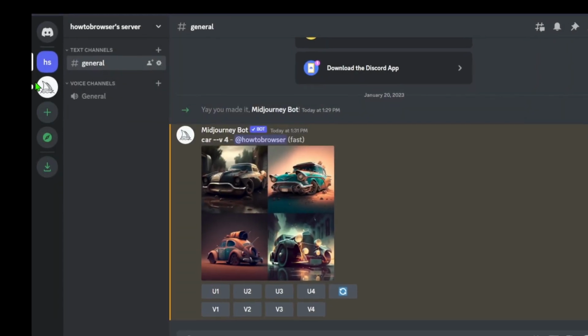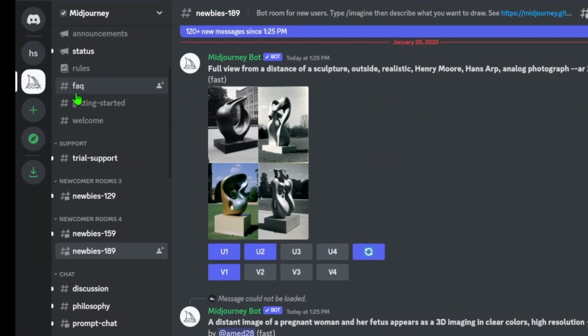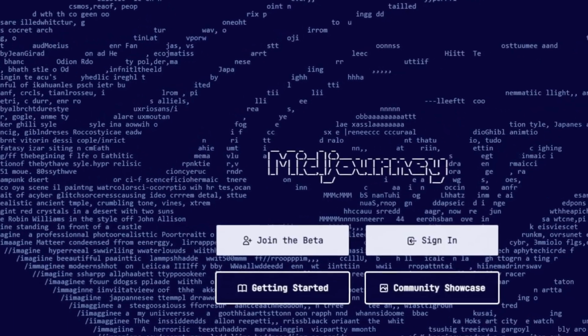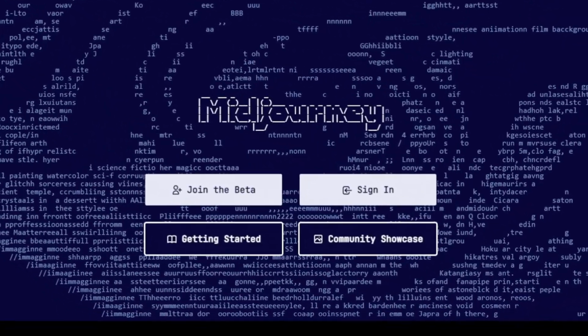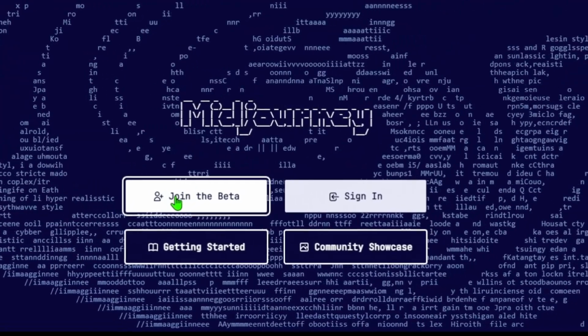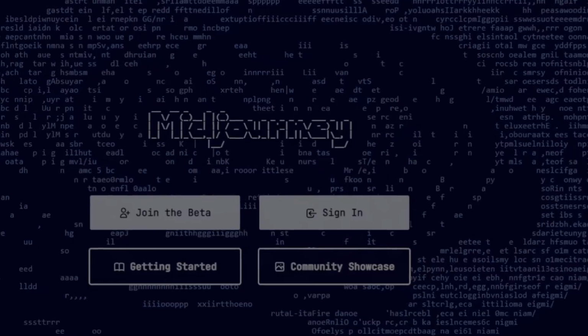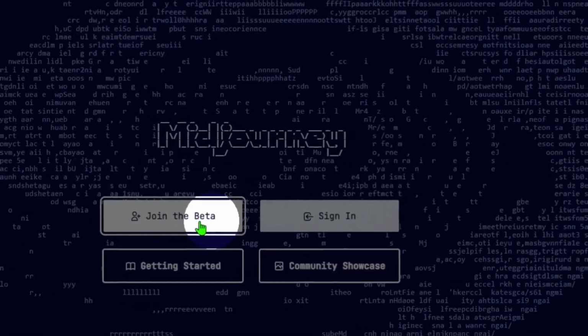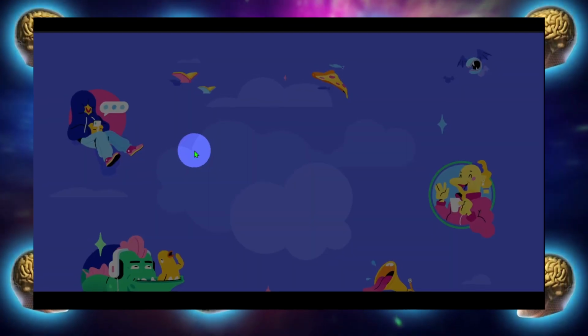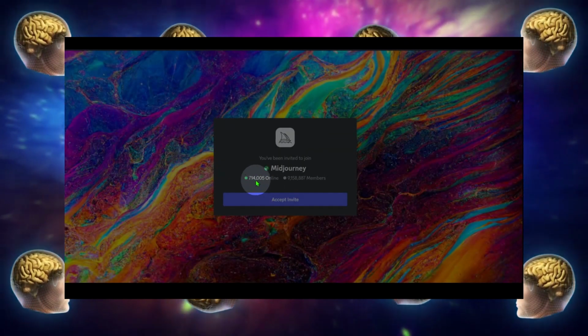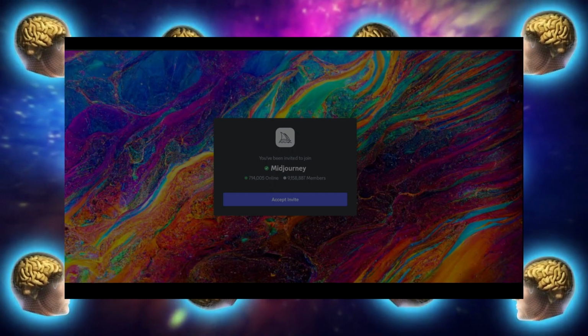So what you have to do is go to midjourney.com, write midjourney.com, and then click here on join. And here we have join the beta. So click on that. And from here, just make sure you're logged in to your Discord account.